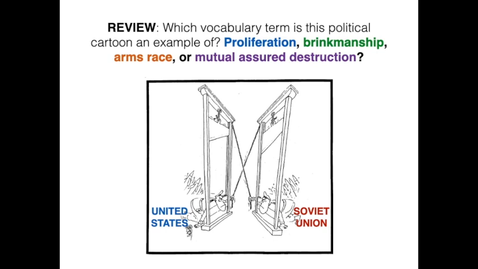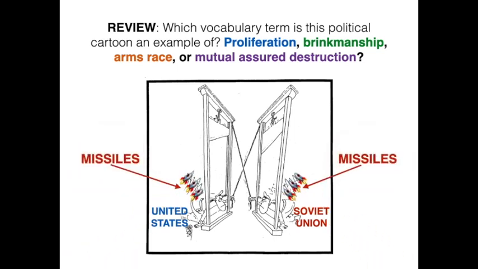In the political cartoon, you see the United States is labeled, Soviet Union is labeled. Both countries have brought with them their missiles. If one was ever to attack, the other would attack back. Both would end up being dead. So this is an example of, obviously, the arms race is why they built up the weapons, which led to proliferation of weapons, spread of nuclear weapons, thousands of weapons built up. Brinkmanship, they're ready to go to war over anything, and if they do, they will completely destroy each other.